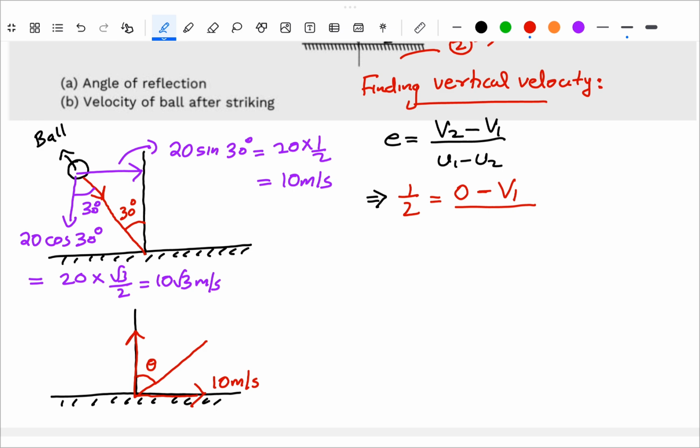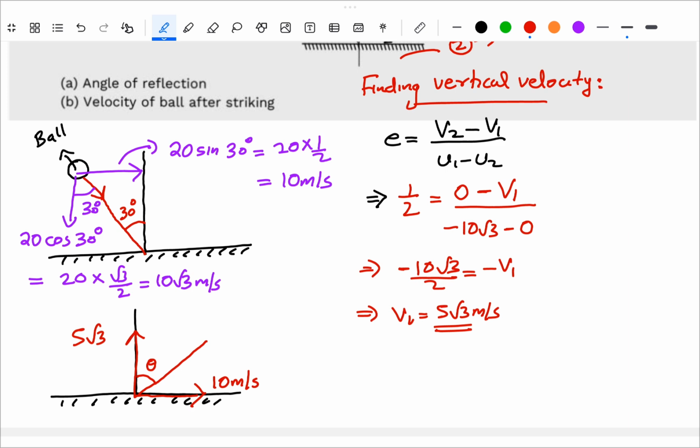Now U1 is minus 10 root 3, correct? U1 is minus 10 root 3. Why minus? Because it is along the negative y direction. Now, minus 0. Why 0? Because the second body is always at rest. So minus 10 root 3 by 2 will be equal to minus V1, so that V1 is equal to 5 root 3 meter per second. So we got this as 5 root 3.